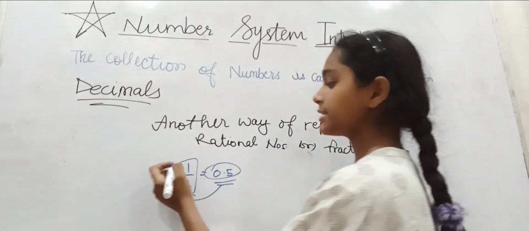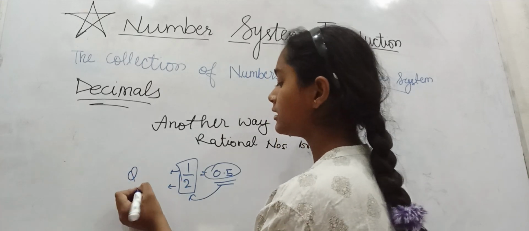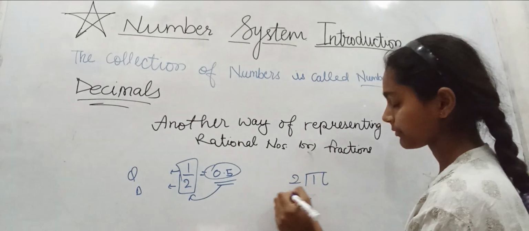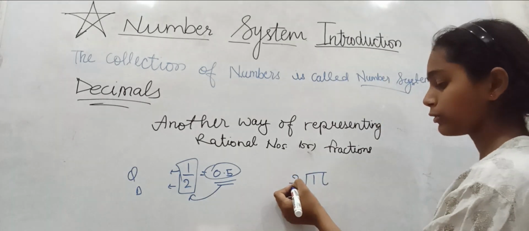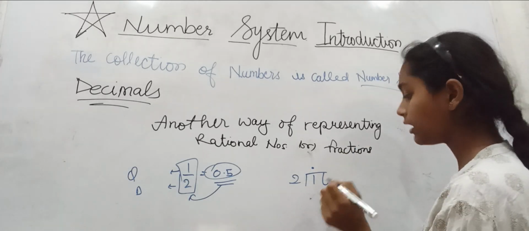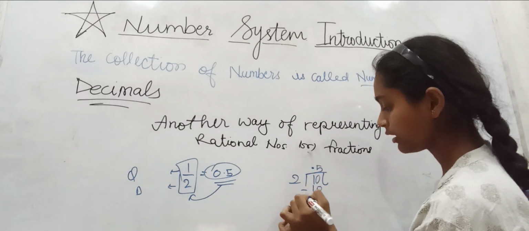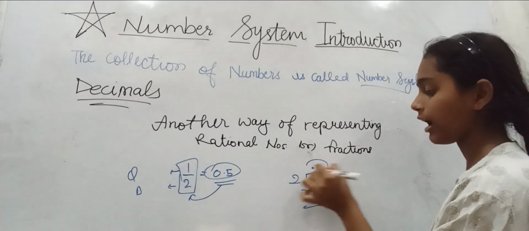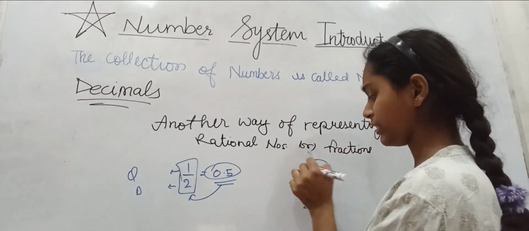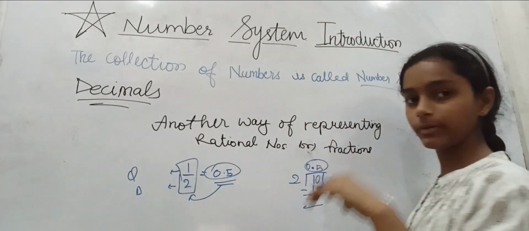All you need to do is take the numerator as the dividend and the denominator as the divisor and divide it. So what would we get? Now 2 is a bigger number than 1, so we would put a decimal point here and add a 0 here. Now 2 into 5 is 10, so here we did it. Now the answer is 0.5. We can add a 0 here, it wouldn't matter.